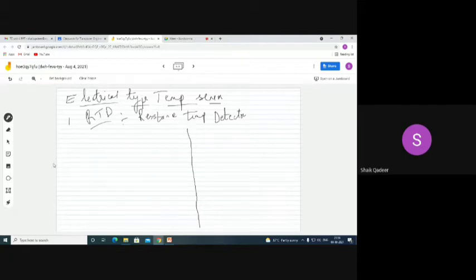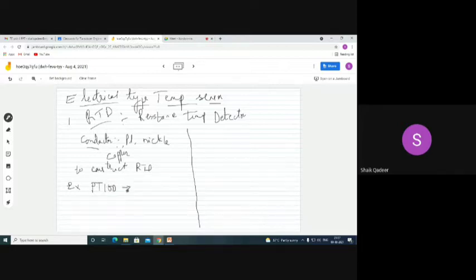Here in this particular case, a conducting element like platinum, aluminum, nickel, or copper can be used to construct an RTD. For example, if we use platinum to make an RTD, then it is called PT100.